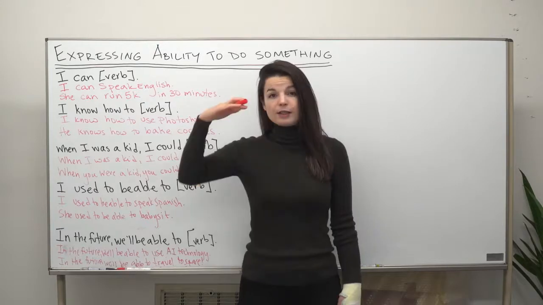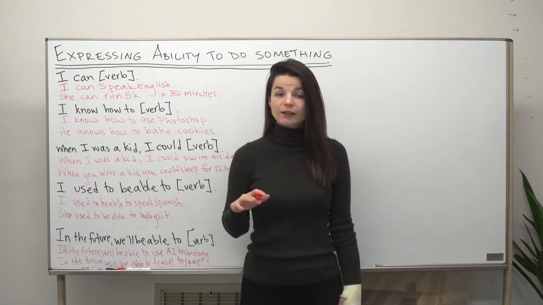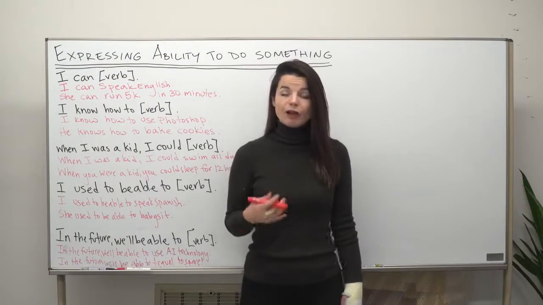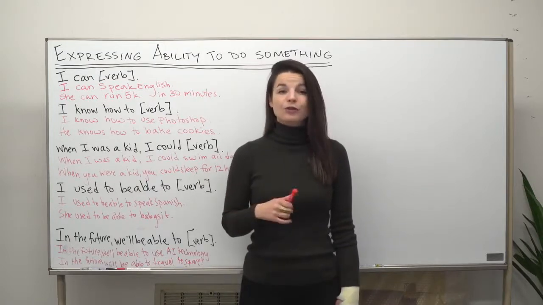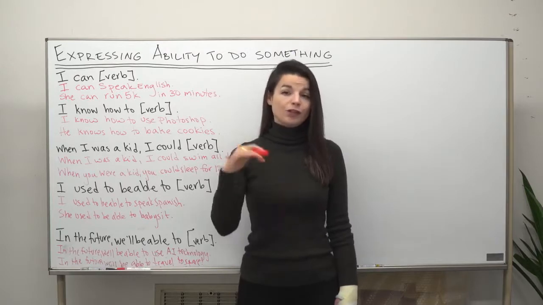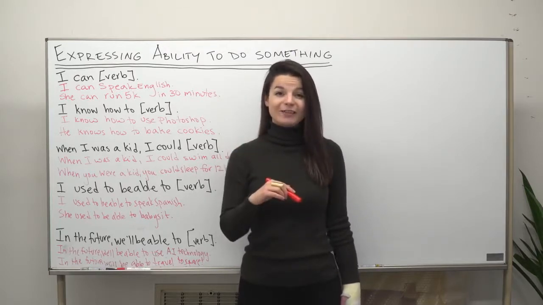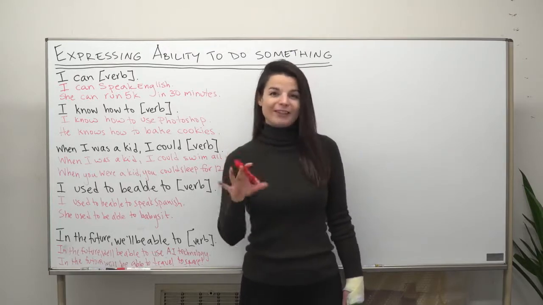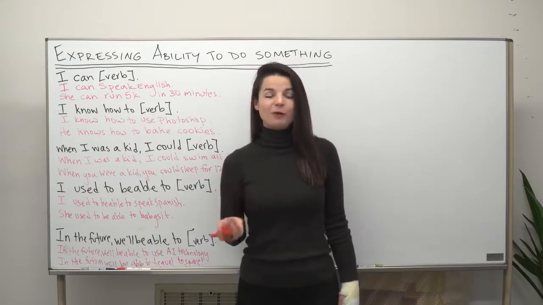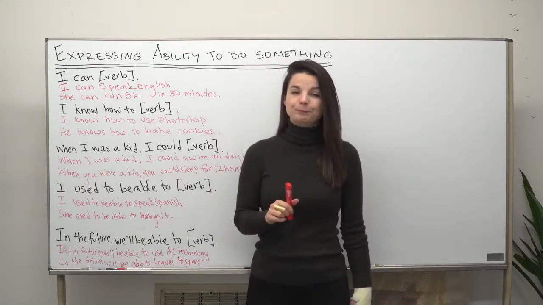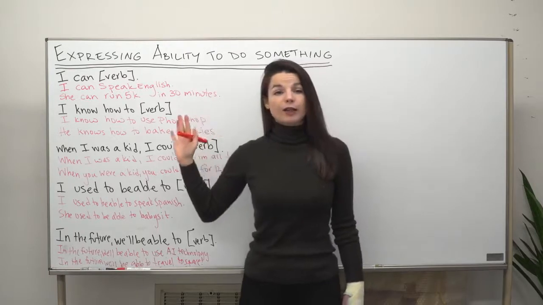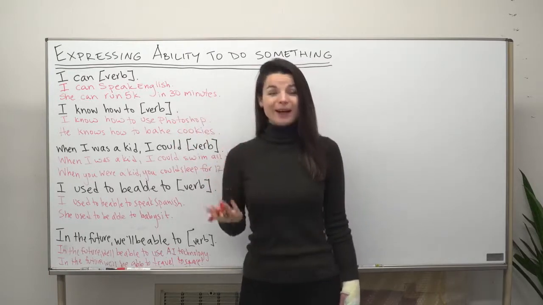If you want to decrease the level of confidence of your guess, you can include "I think." For example, in the future, I think we'll be able to travel to space. So you can change the level of your confidence of your guess by introducing some other phrases like "I think" or "maybe."